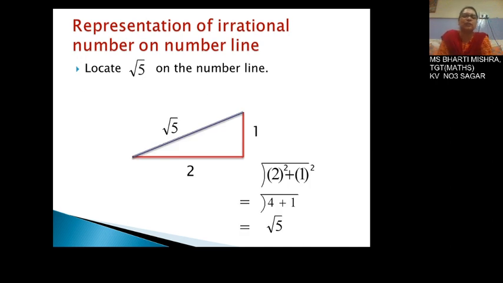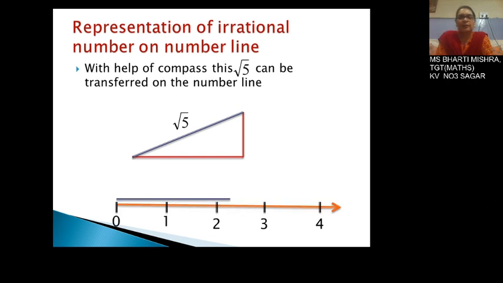Now to represent root 5 on the number line, the concept used here is that you take the distance between 0 and 2, and draw a perpendicular wherever point 2 is located. Draw a perpendicular, take a distance 1. Now again using the Pythagoras theorem, in this right angle triangle you have square root of 2 square plus 1 square, that is square root of 4 plus 1, that is square root of 5. In this way you can represent square root of 5 on the number line.